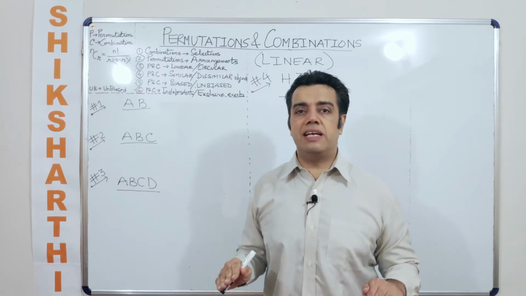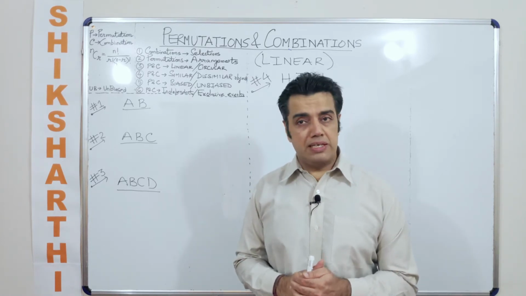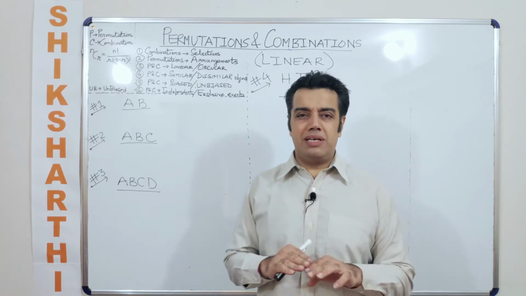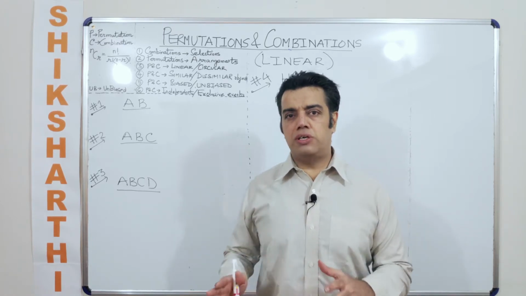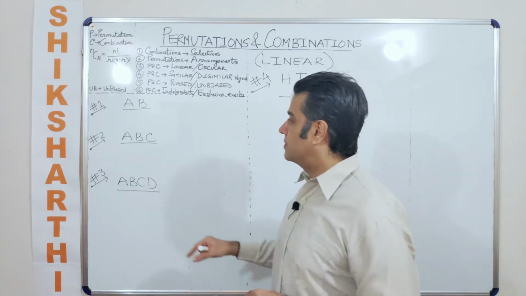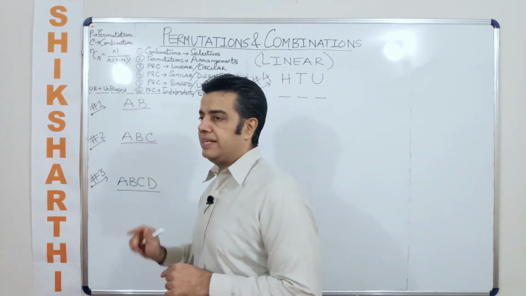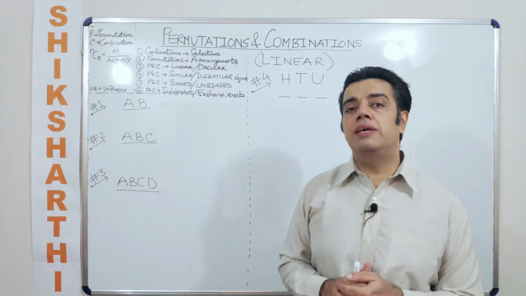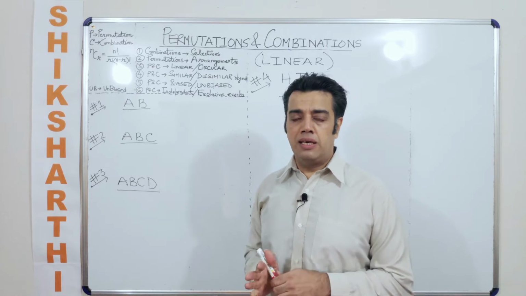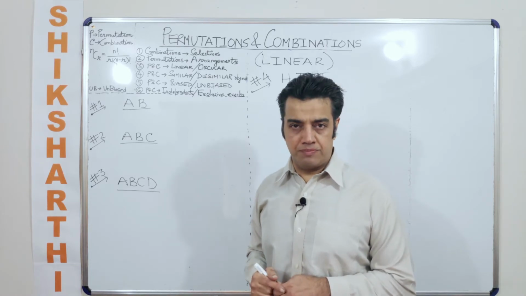As the name itself signifies, line. The line may be a straight line or a slightly distorted line, but the point to understand here is, let us say there are two people A and B, such that they are supposed to stand in a line. In how many ways can they do it?